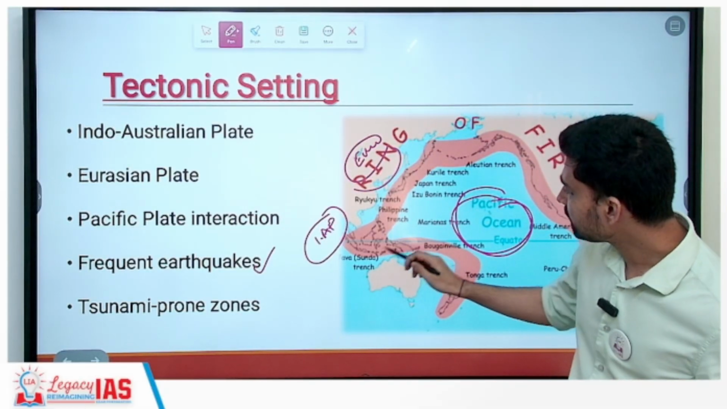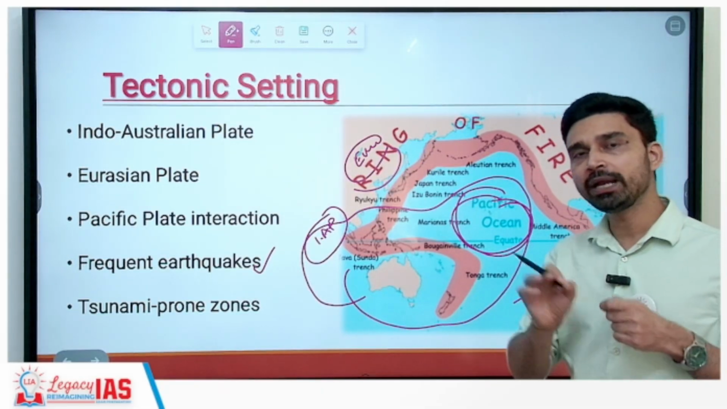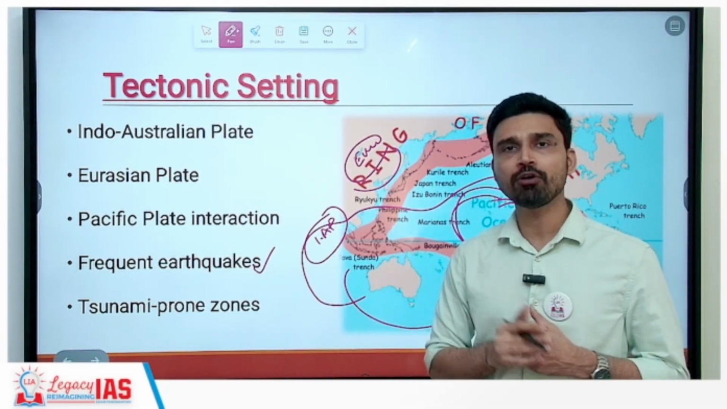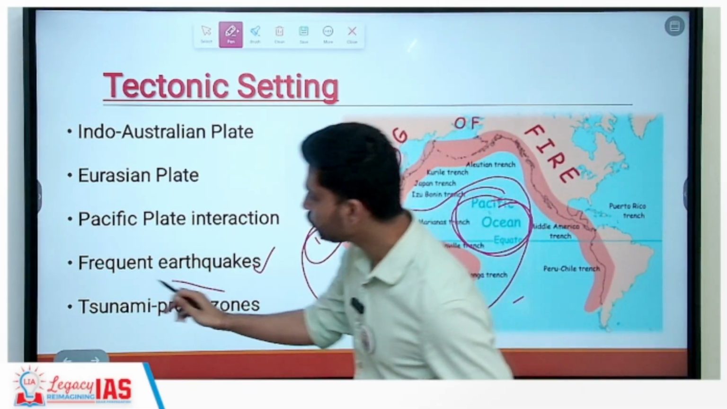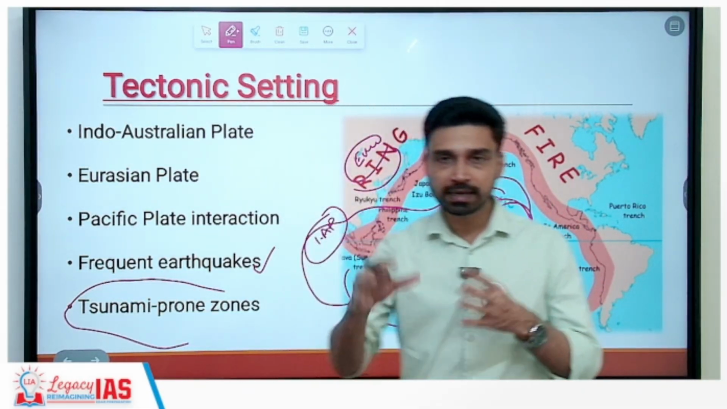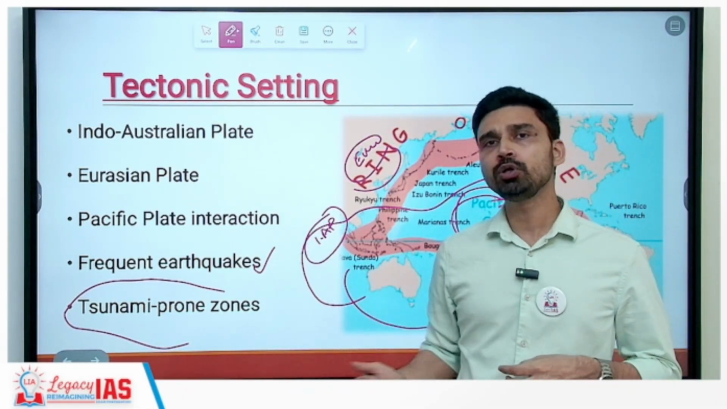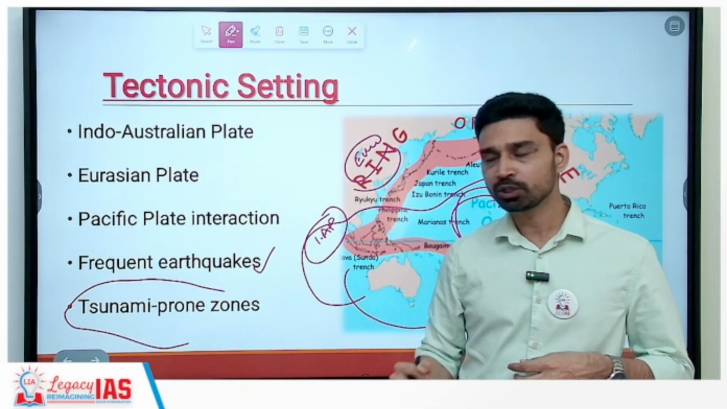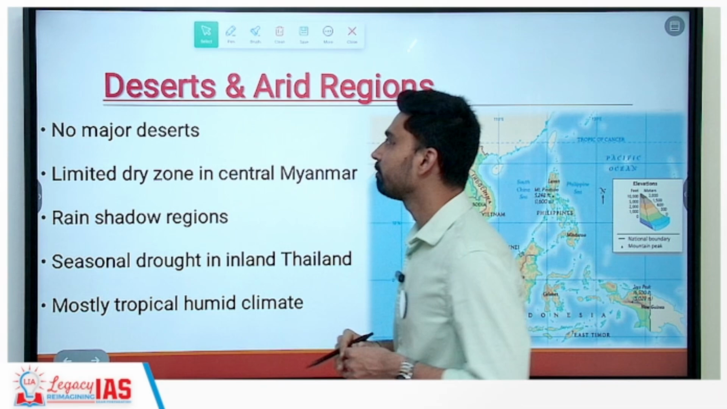And as you can see, all around this area you have a huge volume of ocean water. So any high magnitude earthquake, generally higher than 7.5 on the Richter scale, could also trigger a tsunami. So we can say this entire region, especially the maritime part of Southeast Asia, is prone to volcanism, prone to earthquakes and prone to tsunamis. So natural disasters keep occurring here on a frequent basis.